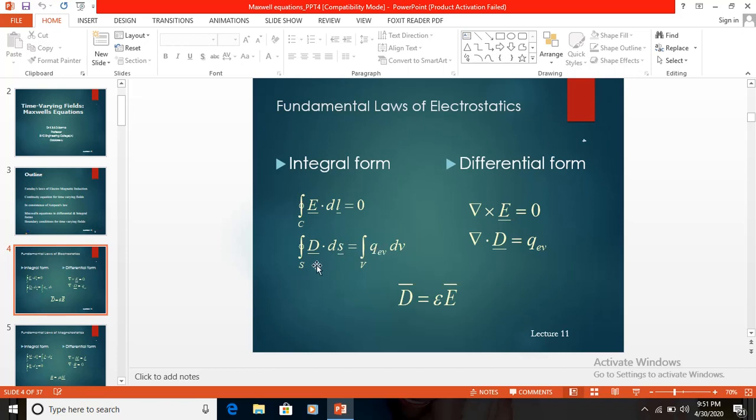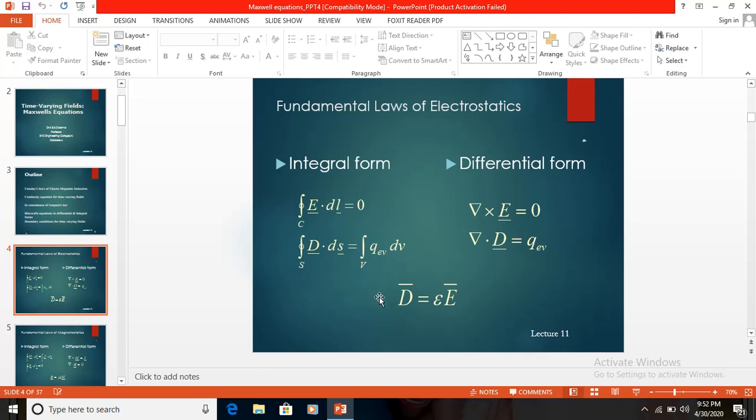Next, the second equation of electrostatic law is the closed surface integral of D dot dS is equal to the volume integral of q dot dv, or otherwise called the closed surface integral of D dot dS is equal to the volume integral of rho v dv. And when the same equation is represented in the differential form, del dot D is equal to rho v. These are the main important points of the electrostatic equations. These are the Maxwell's equations in the electrostatic field.